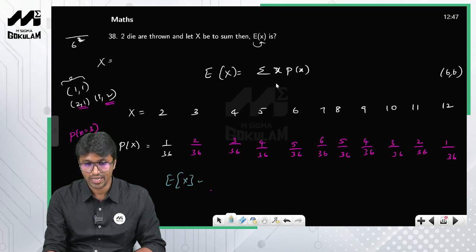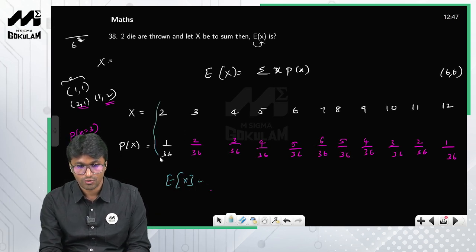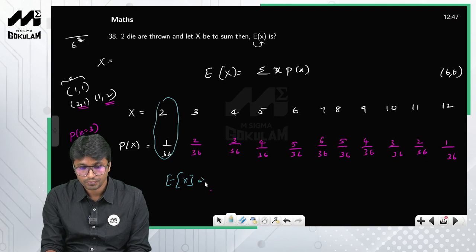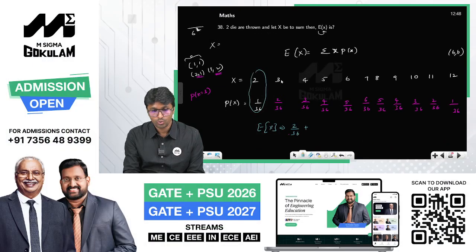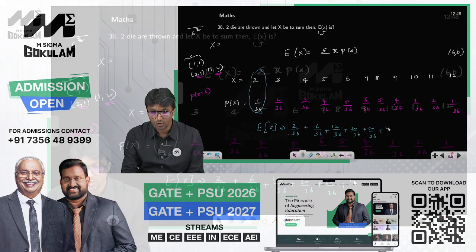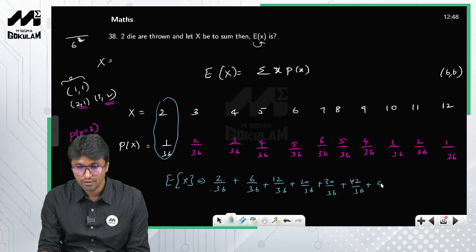So this is nothing but the sum of x into p of x, right? Therefore this product: 2 into 1 by 36, so 2 by 36, plus 2 into 3, 6 by 36, plus 12 by 36, plus 20 by 36, plus 30 by 36, plus 42 by 36, plus 40 by 36, plus 36 by 36, plus 30 by 36, plus 22 by 36, plus 12 by 36, right?